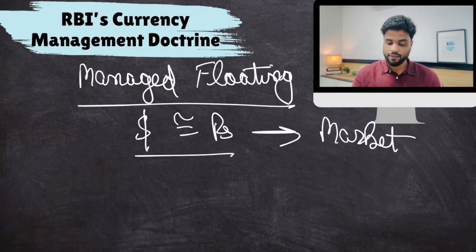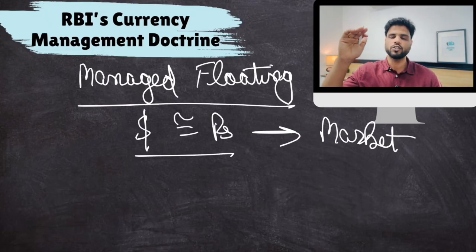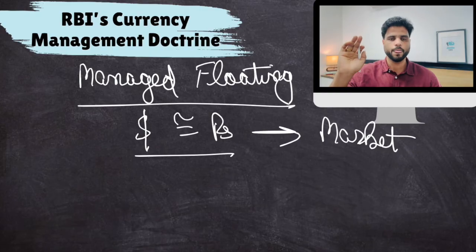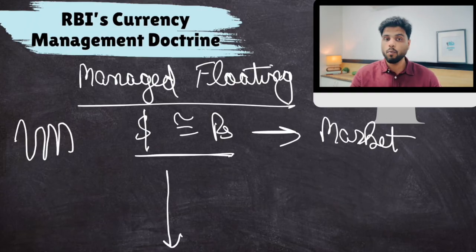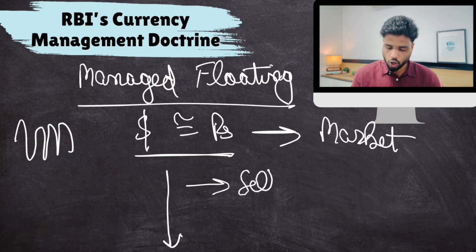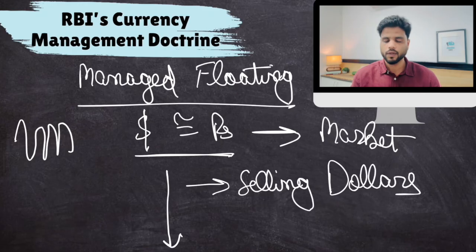But if there is a very problematic situation, RBI says that we have not set a target as to what the dollar to rupee ratio should be, but we don't want unstable movement of the rupee. So if the rupee is declining way more than expected, too much in too short a time, that means extremely volatile, RBI starts selling dollars from its forex reserves.